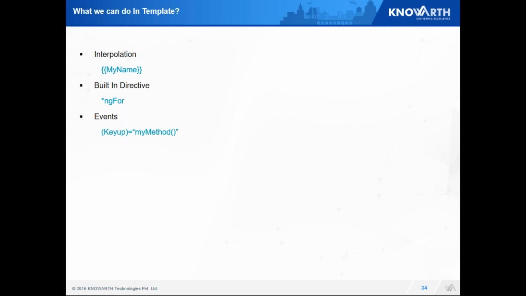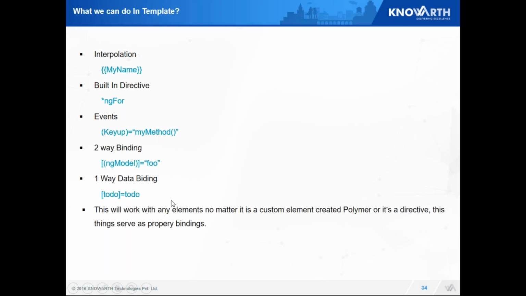Next is I can add events on it. One event is, let's say, key up. So on key up, my custom method will be called. I can even have custom events called on it. So instead of key up, I can write my own event, my key up, and still achieve it. Next is two-way binding. The basic example which we see in Angular 1 is still applicable over here, but it just requires a simple hack. One-way binding, or basically property binding. We'll see this binding soon.